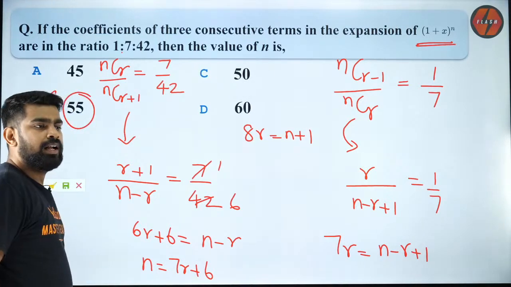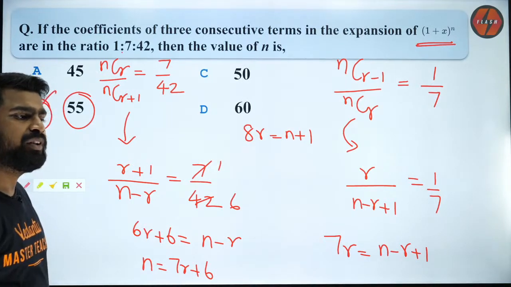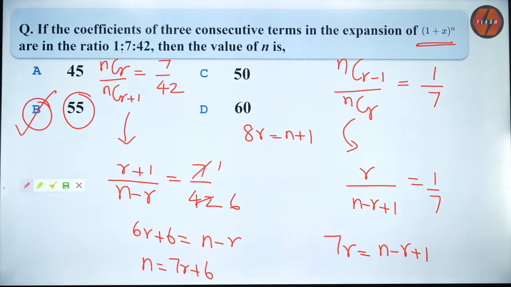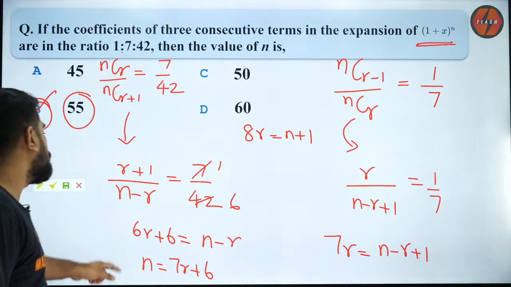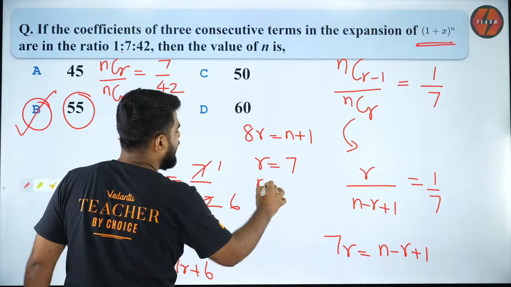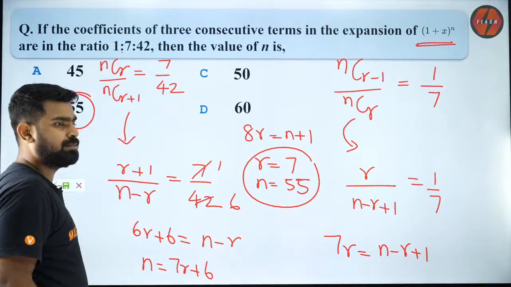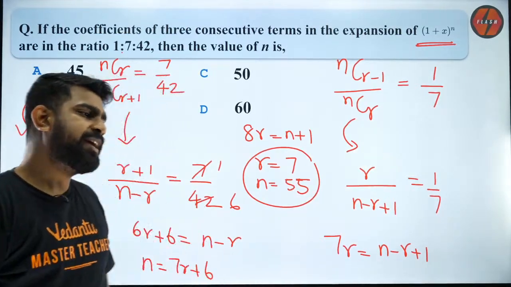Everybody? Yes, Banu, please tell me. Did you get answer as 55? Then you are absolutely right. Are you guys clear with it? Can you complete it, everybody? Very simple question. Are you able to understand it? Yes? Brilliant. You will get r to be 7. When you solve by my method, you will get r to be 7, n equal to 55. Just substitute these values and check it. You will get it to be right. Okay?